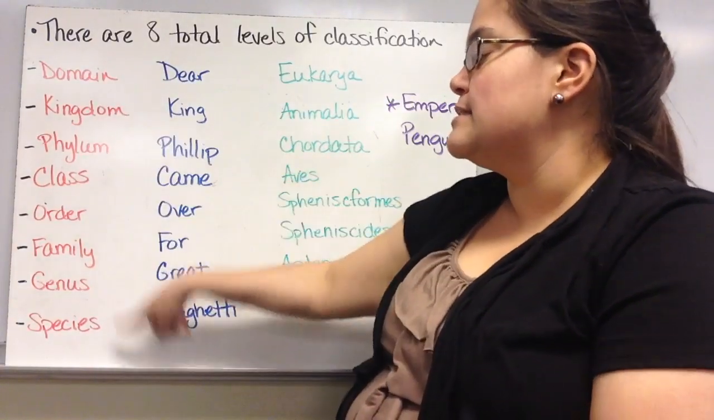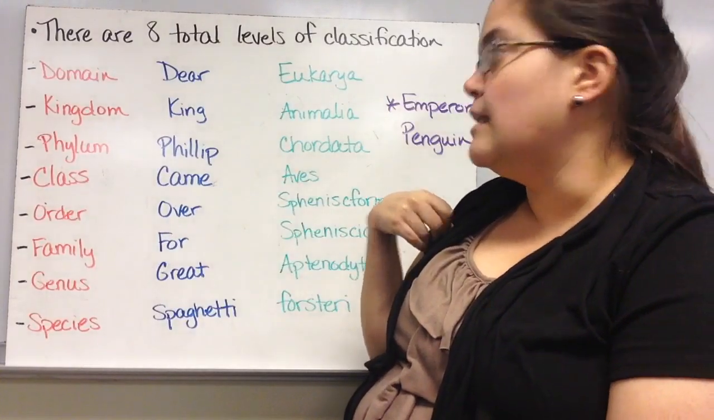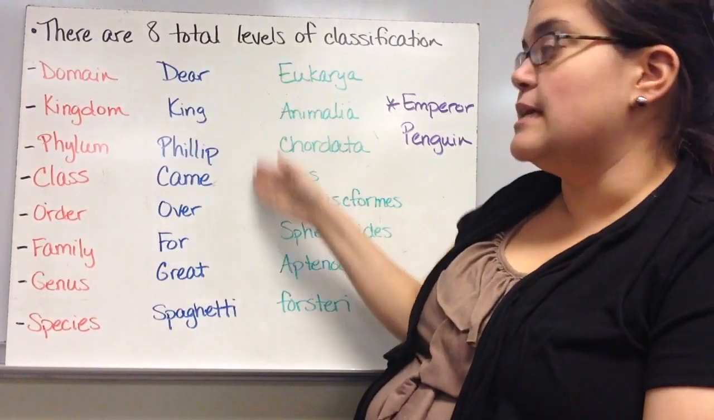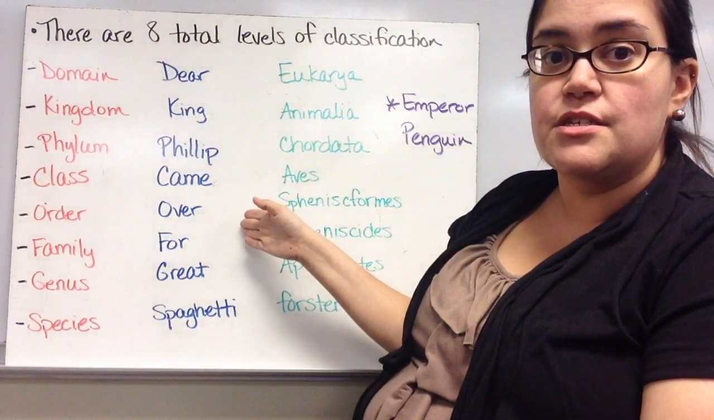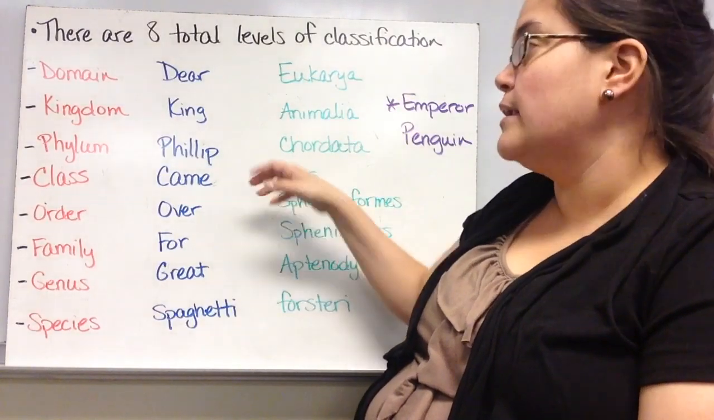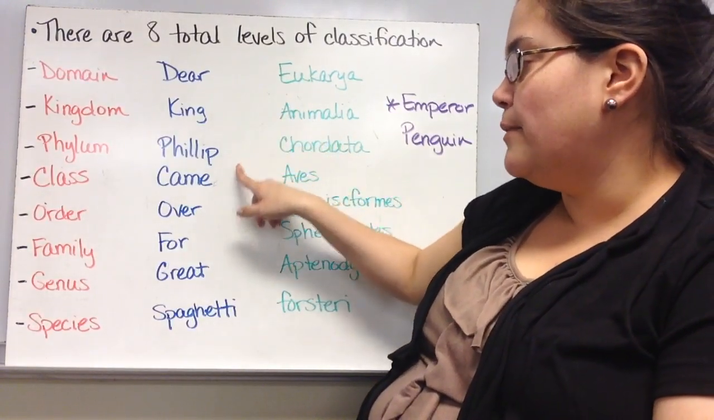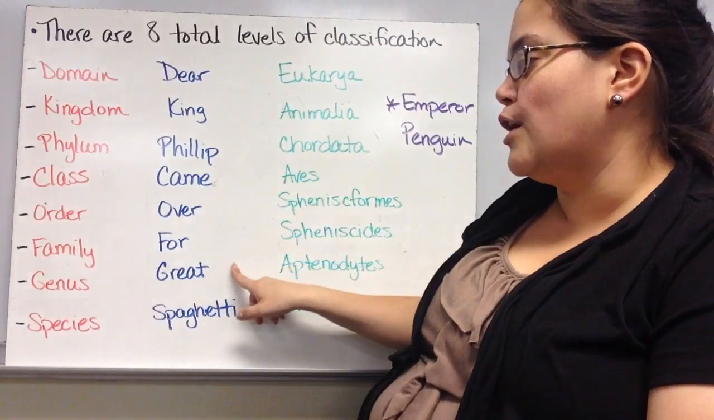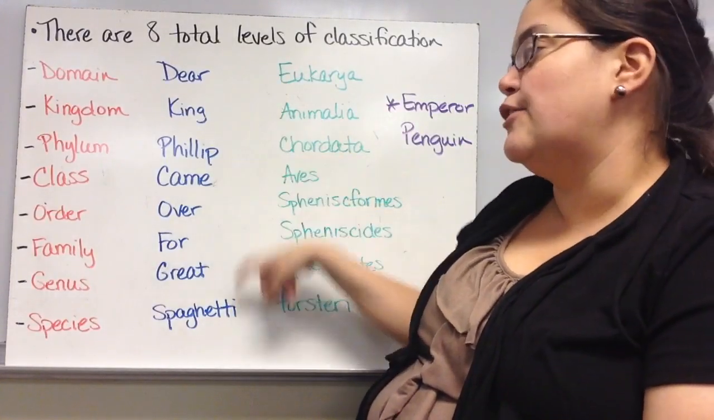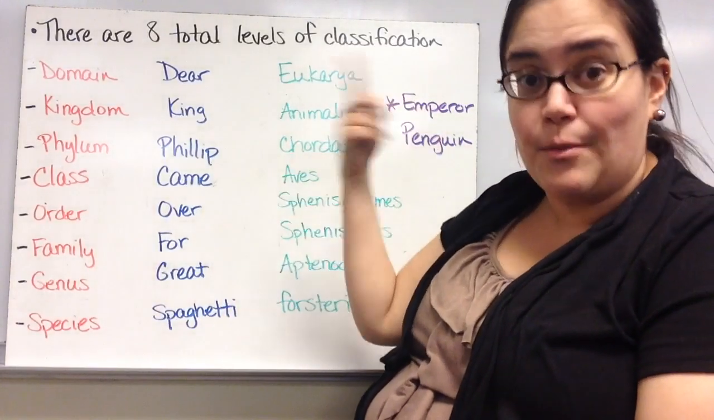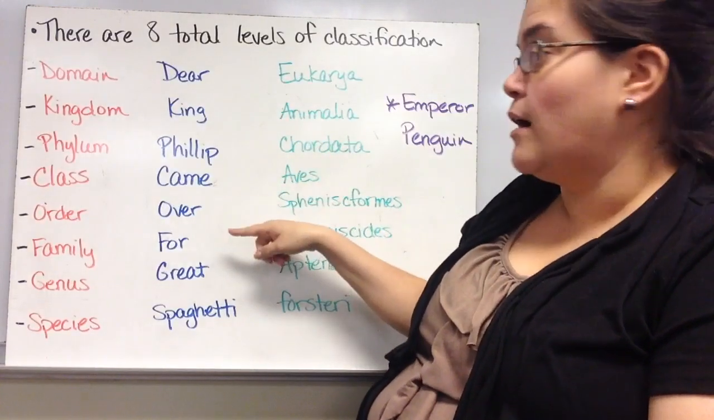Okay, so here's the 8 levels in order. There is a mnemonic that is used to remember what order they go in. And so it's Dear King Philip came over for great spaghetti. And so that's how you can remember them in order. This is how I remember which one comes in what order.